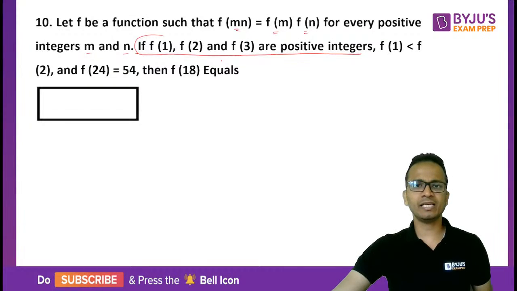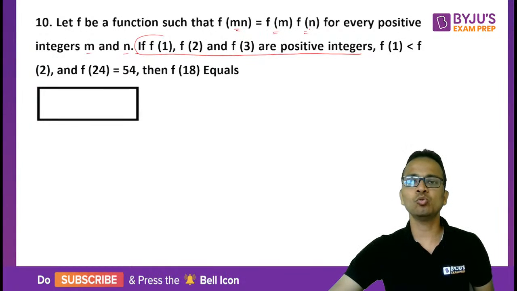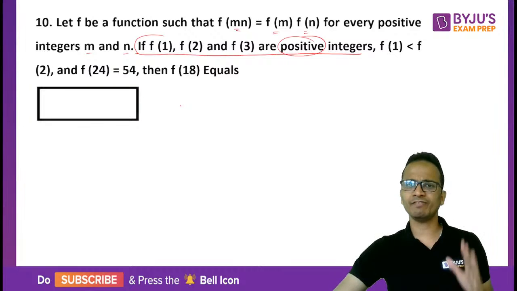So, किसी भी एक की वैल्यू निकाल लेते हैं. F of m into n is equal to f of m into f of n for all positive integers. Okay. Also f of 1, f of 2, f of 3 are positive integers. मतलब कोई भी इनमें से जीरो नहीं हो सकता, नेगेटिव नहीं हो सकता.